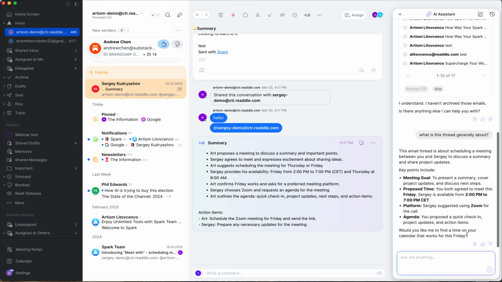And it says it would like to find a time on your calendar that works for this Friday. Yeah. So it can also work with your calendar. I can, for example, ask it to create an event, to reschedule an event, to create an event with participants of this email without any extra steps. So, guys, it will save your time so heavily. But let's go with this suggestion. Yes, please book it for this Friday.